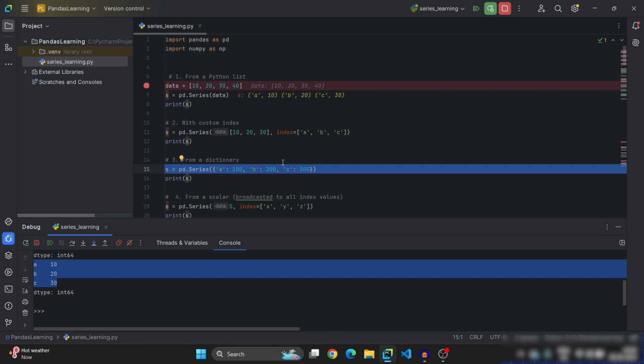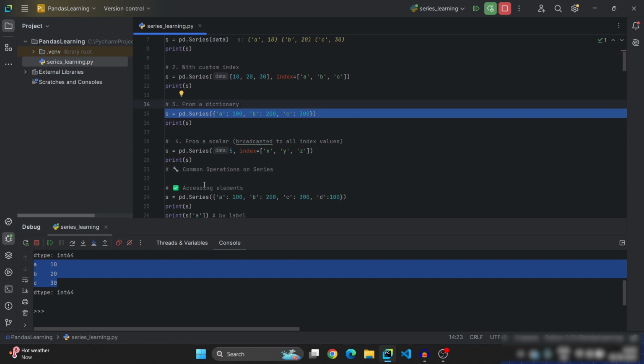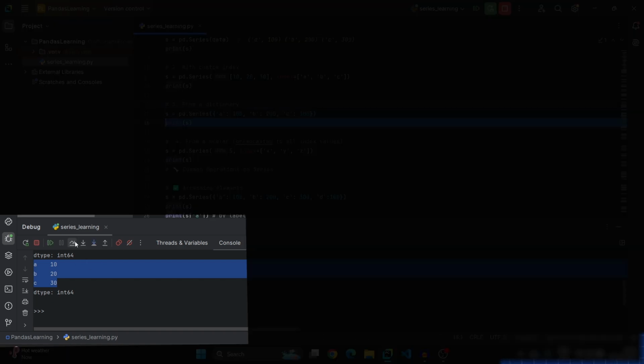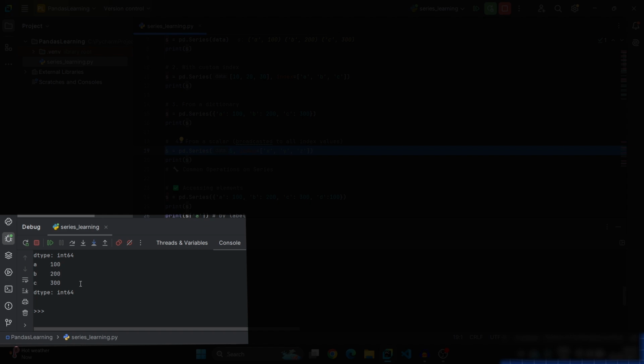Now another way of creating a Pandas series is using a dictionary. I hope you know a dictionary is nothing but a collection of key value pairs. A key will be assigned a value. So a couple of key value pairs enclosed under curly braces will create a dictionary. So pd.Series of a dictionary will create a series from a dictionary. See, on line number 15 you will find the series made from a dictionary. Printing it, you will find the same, ABC equal to 100, 200, 300, which is created from a dictionary.